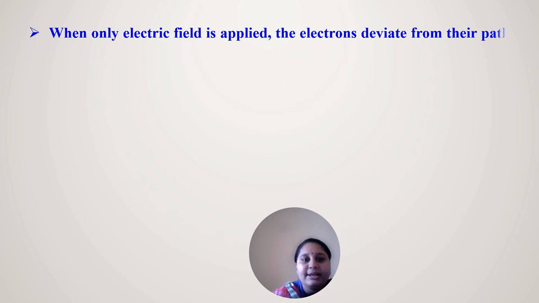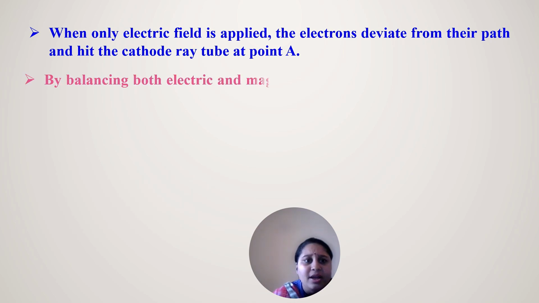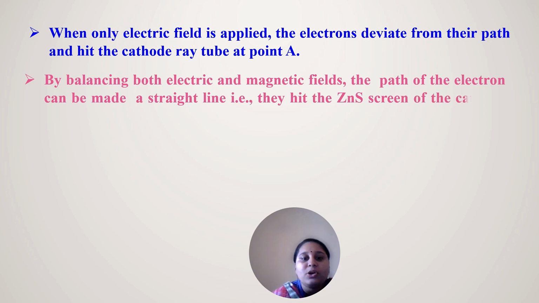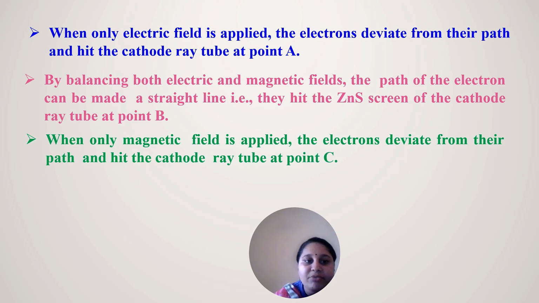When only the electric field is applied, electrons deviate and hit the cathode ray tube at point A. If only the electric field is applied, with no magnetic field, it reaches point A. When only the magnetic field is applied, the electrons deviate from their path and hit the zinc sulfide screen at point C. If both electric and magnetic fields are applied simultaneously to balance each other, they hit the screen in a straight line at point P.